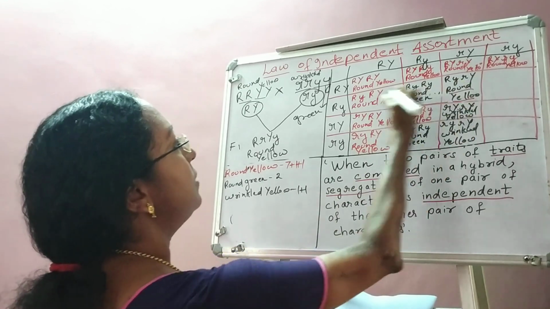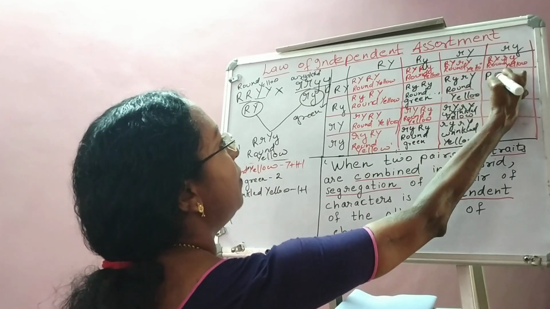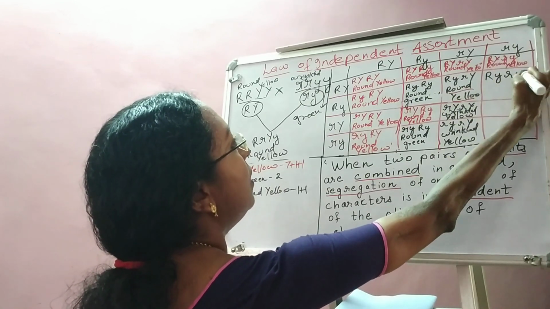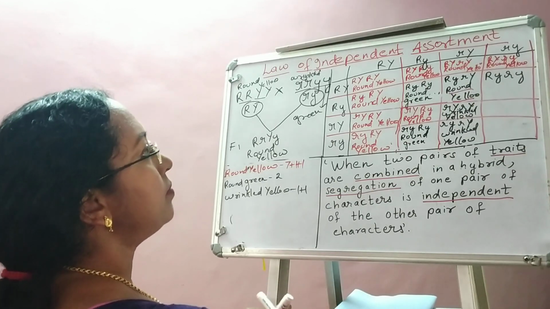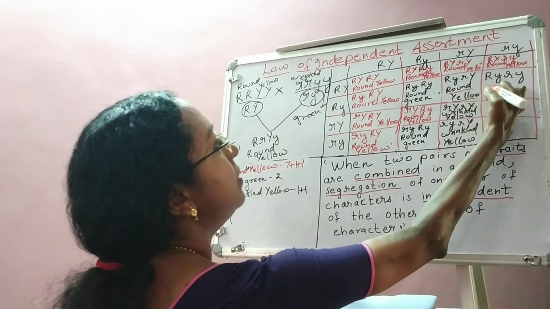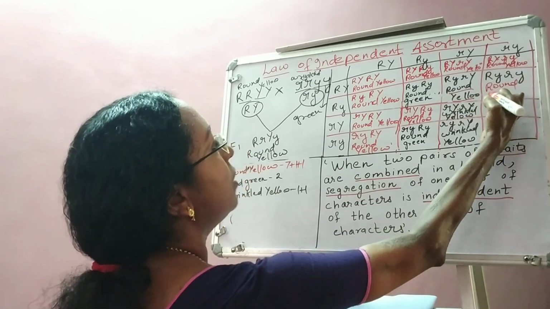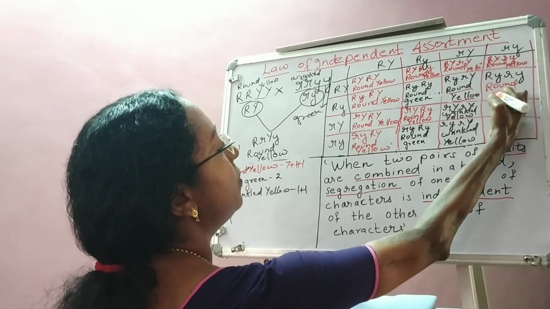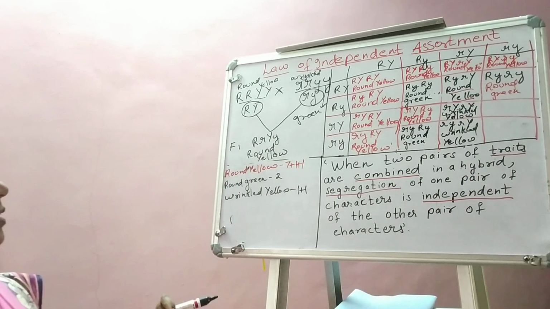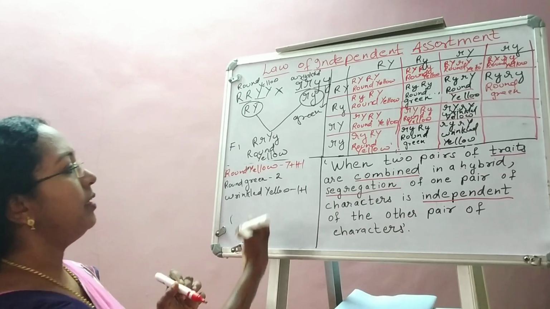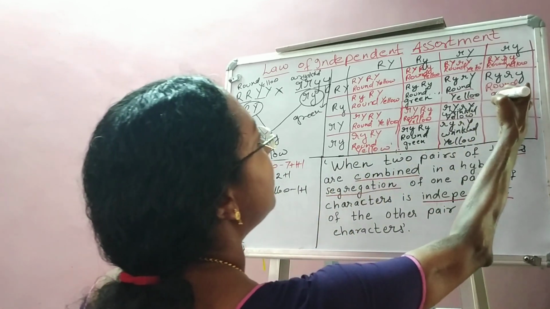Again this one, now it is easy for you. Left capital R, small y. Top small r, small y. So what is the seed type? It is round. But what about the color? Small y, small y. So it is green. Round green. See here. Round green. We got one more. Round green.